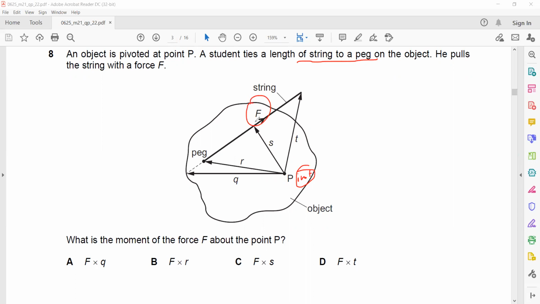So when we check S, you can see the distance and force have a 90-degree angle between them, or it is making a letter L. So what will be the right answer? C will be the right answer, because the moment is always the force multiplied by perpendicular distance between the force and the pivot. That's the perpendicular or 90-degree distance. That's why it will be F into S.